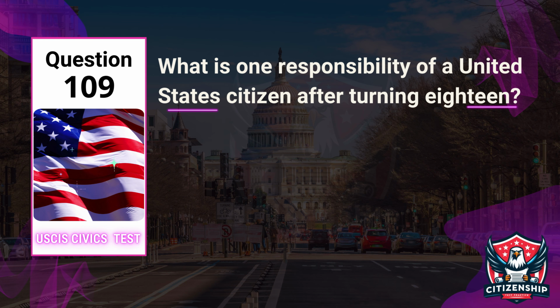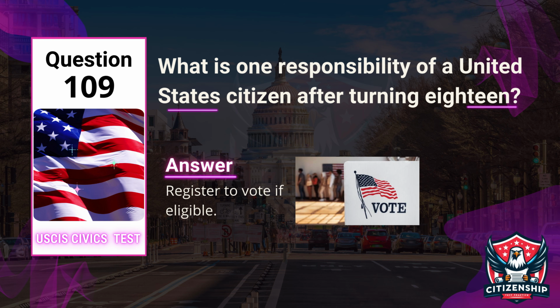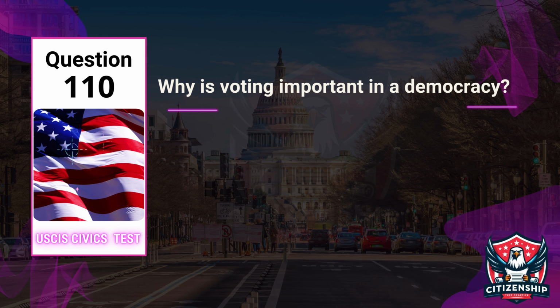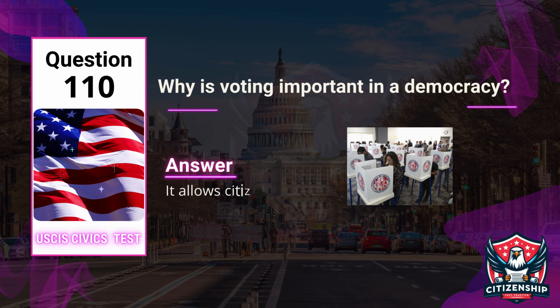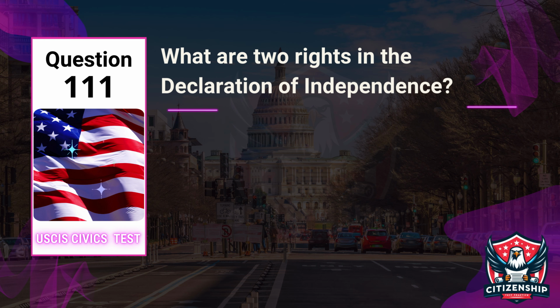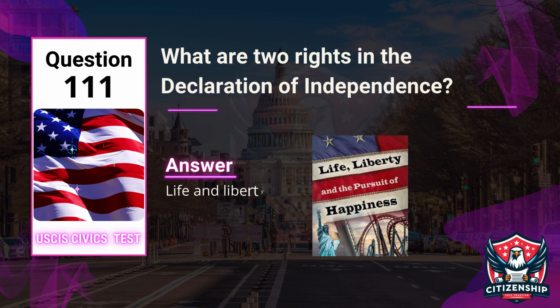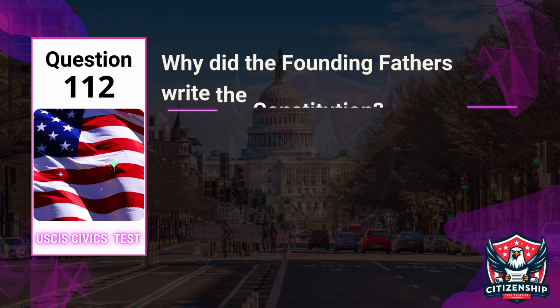Question 109. Officer, what is one responsibility of a United States citizen after turning 18? Applicant, register to vote if eligible. Question 110. Officer, why is voting important in a democracy? Applicant, it allows citizens to choose their representatives. Question 111. Officer, what are two rights in the Declaration of Independence? Applicant, life and liberty.